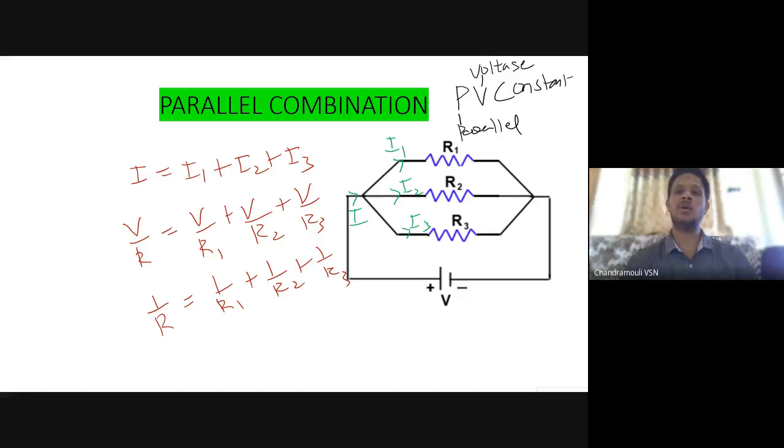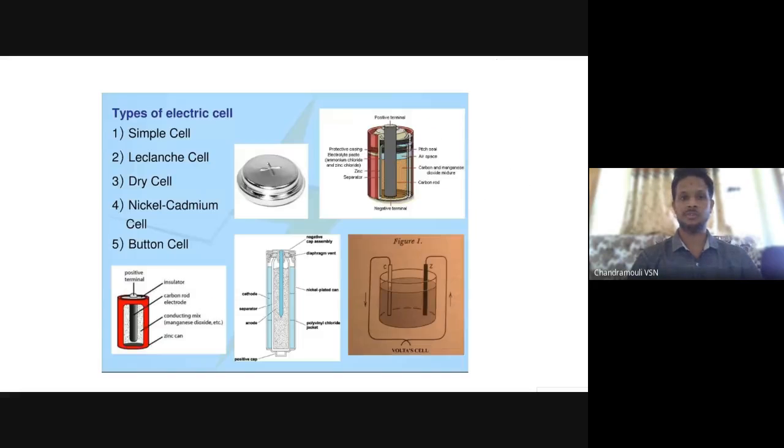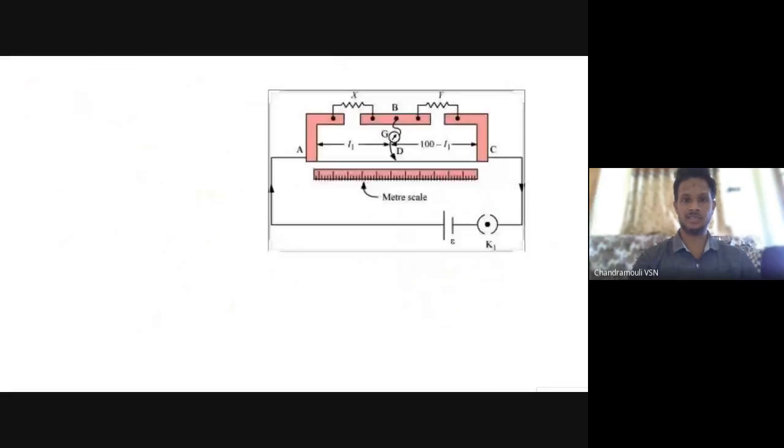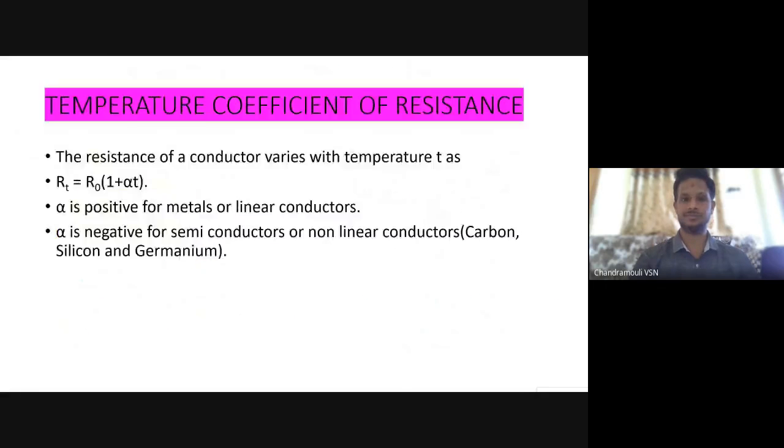In parallel, voltage is constant. If you remember this, it's very easy. So in parallel, voltage is constant. In series, current is constant. Got it? Here only we should study.